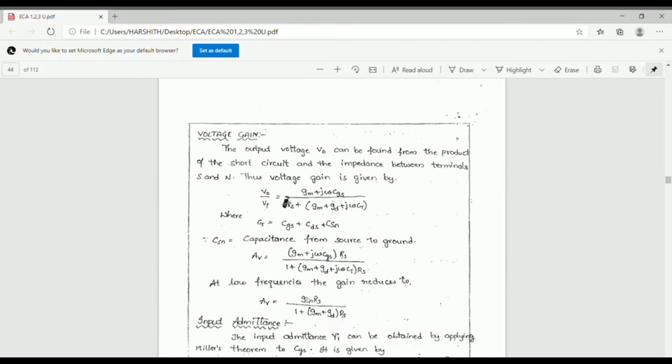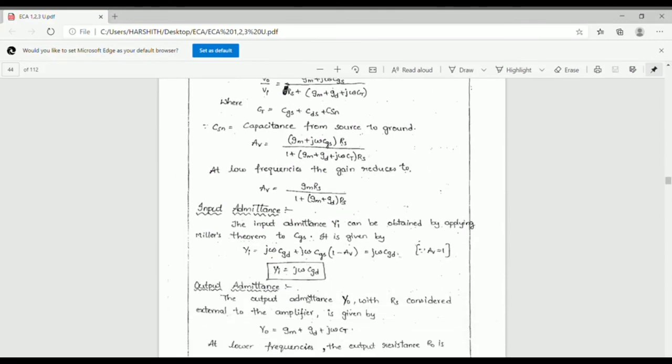Another one is the input admittance. In this, the input admittance Yi can be obtained by applying Miller's theorem to CGS. So Yi equal to j omega CGD plus j omega CGS into 1 minus AV.